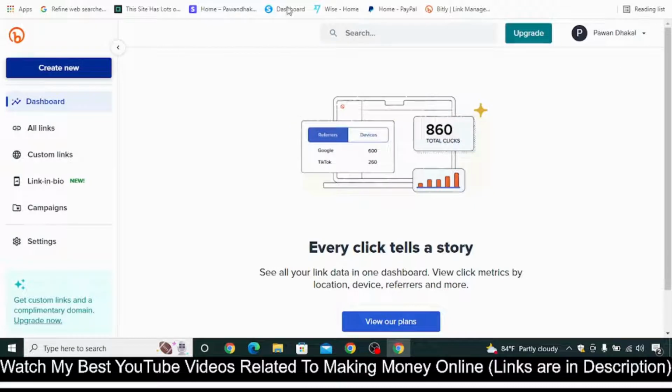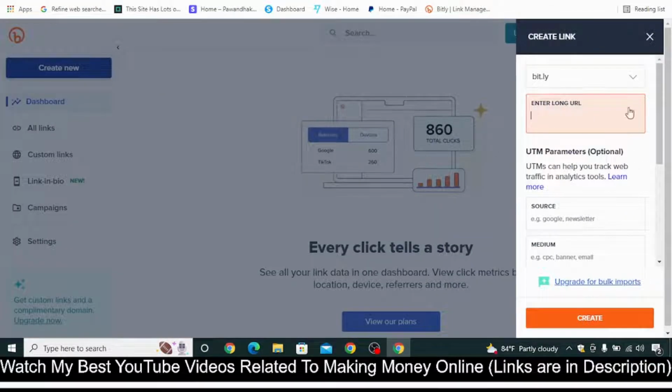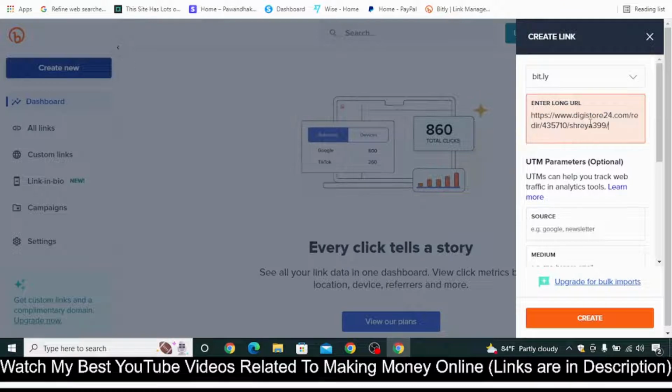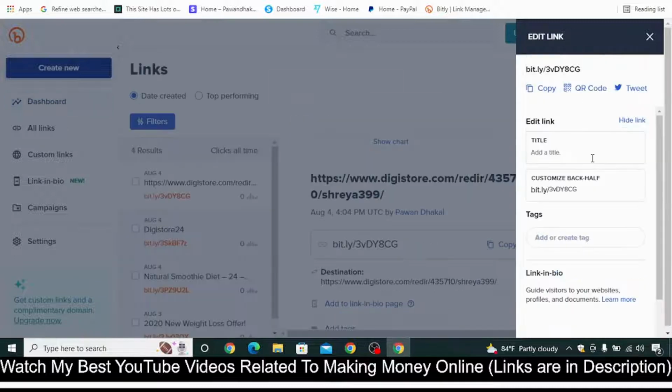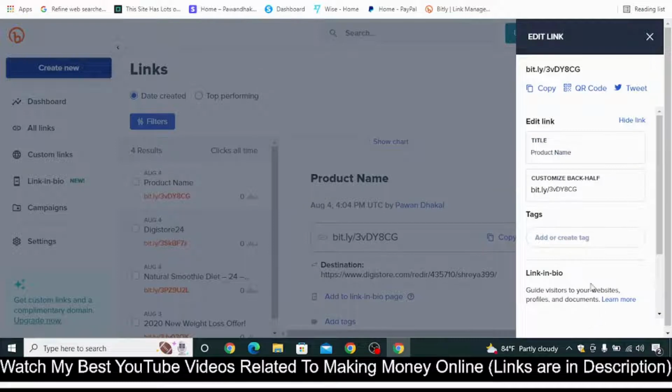To do so, just log into your bit.ly free account and then click on create new and then click on link. Now just paste your long affiliate URL here and then scroll below and click on create. Now simply add the title for your affiliate link. So whatever the product name is, just type it here so that you can later remember that this is the product that you are promoting with this specific short link, and just click on save. Now you can simply click on copy and your bit.ly link will be copied.